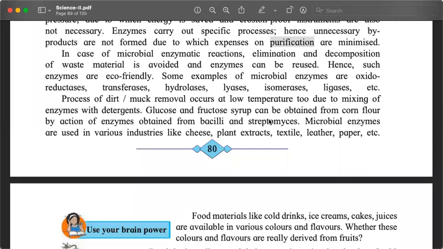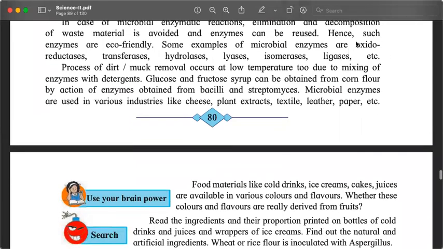Some examples of microbial enzymes, and remember, these are not specific names, these are general names. So some general names are oxidoreductases. You read this line in the context of chapter number 3, chemical reactions and equations.